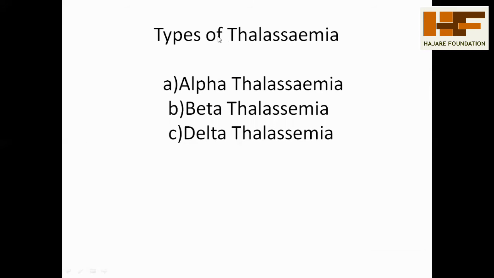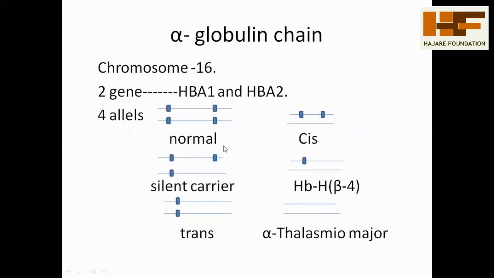These are the different types of thalassemia, such as alpha, beta, delta, and gamma. Hemoglobin has four types of chains: alpha, beta, gamma, and delta. In your class, there are only two types, alpha and beta. The first one is the alpha globin chain. This chain synthesis is shown only on the 16th chromosome pair.